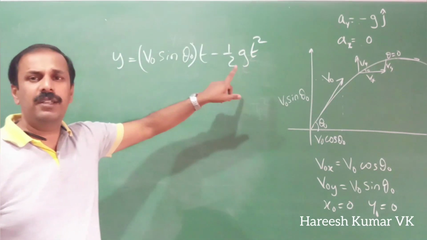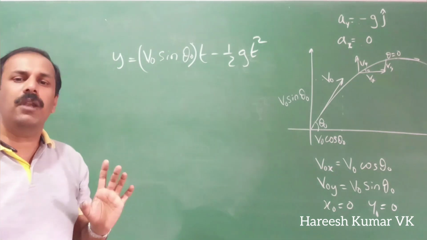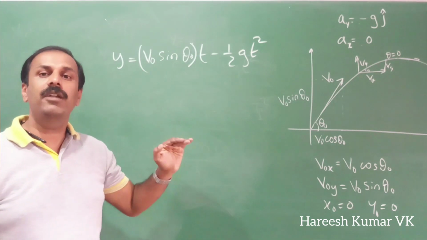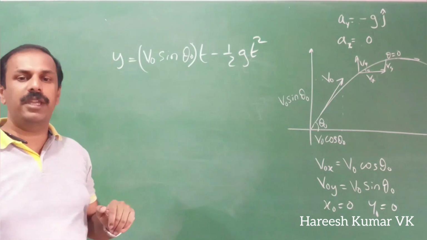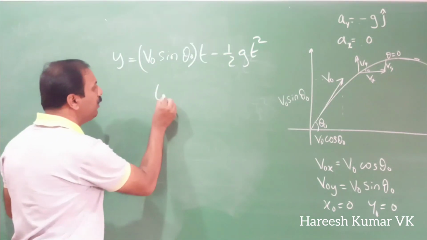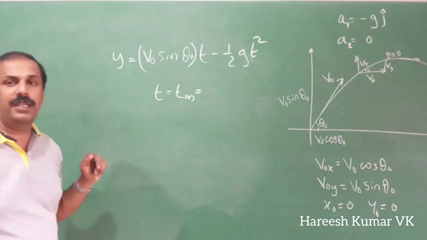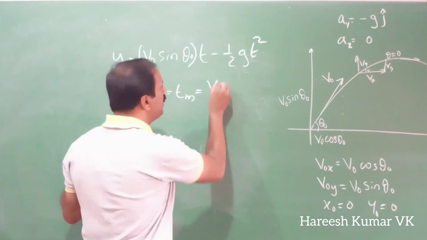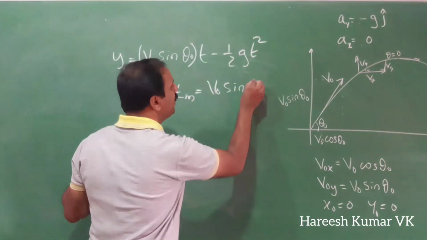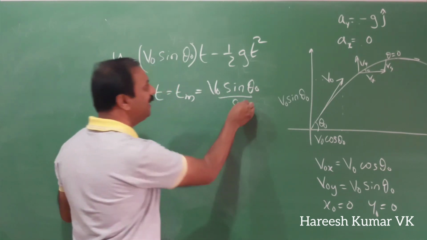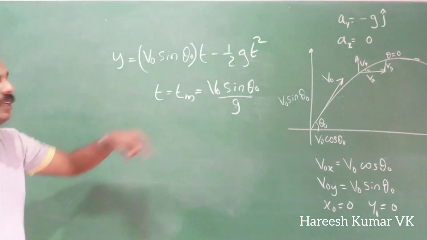So what is this time? t means the time. Now what we are going to discuss is at what time it is going to reach the maximum height. That time we are calling Tm, the time to reach the maximum height. And we have the equation for that: Tm = v0 sin theta 0 divided by g. Now we got this value.